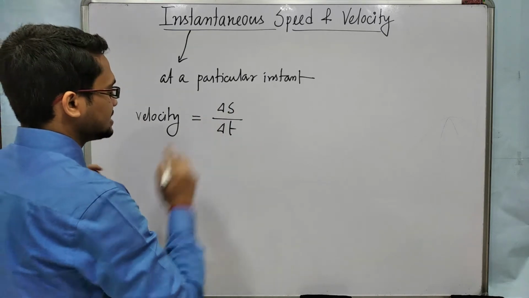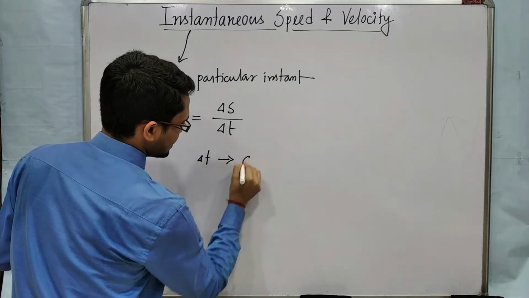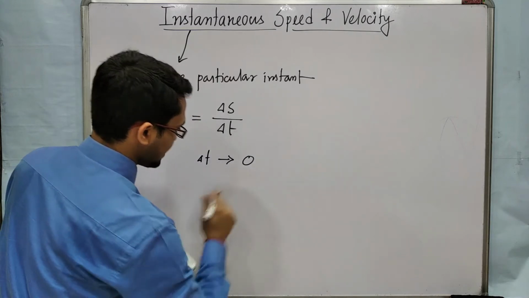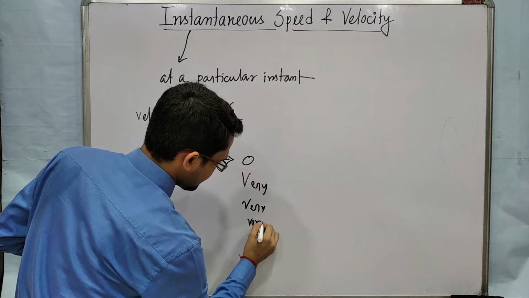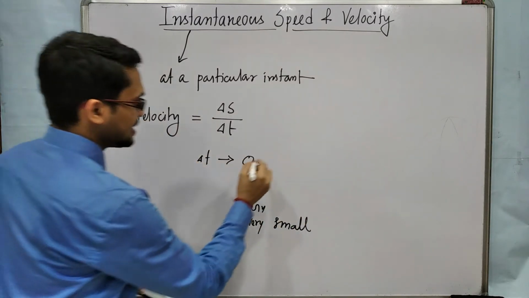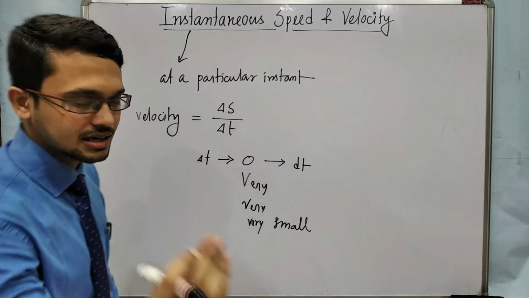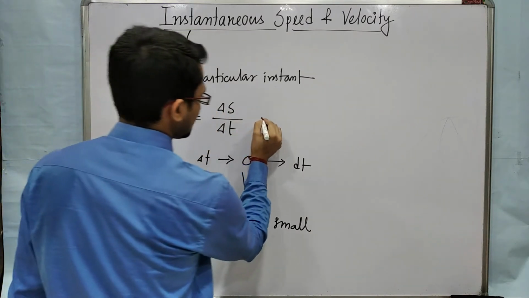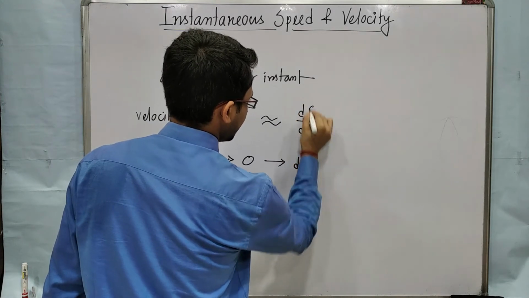Now instantaneous velocity means delta t will be very small, tending to 0. Then delta t will be dt, and in that small time range displacement will also be very small, so it will be ds by dt.